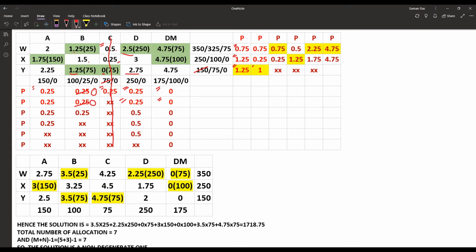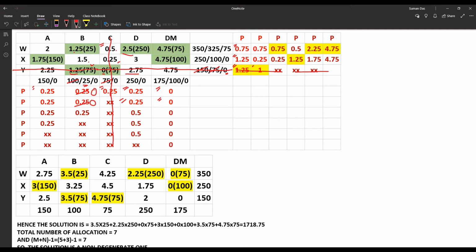Now 75, so we are assigning 75 here, so that is becoming 0, and 100 minus 75 is 25 remaining. As we have already chosen it from the row, we are crossing out the third row also.